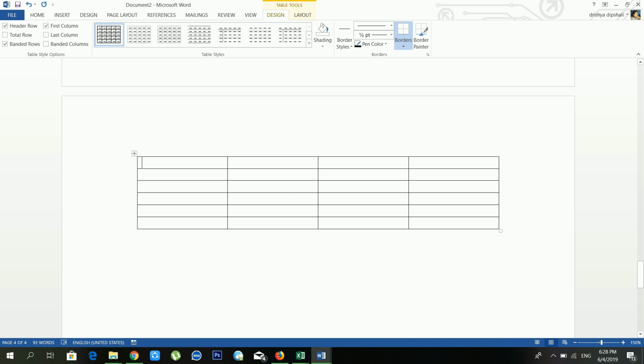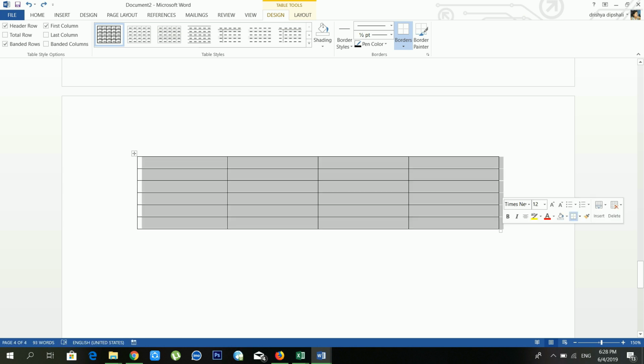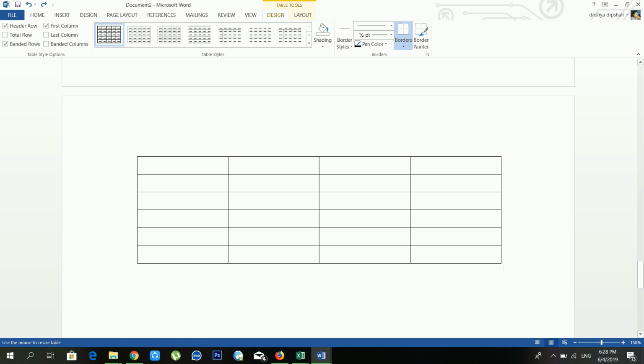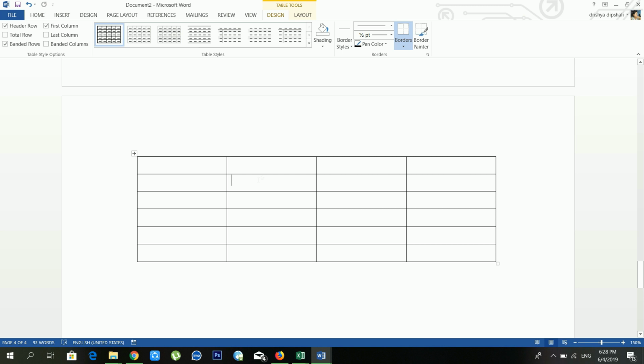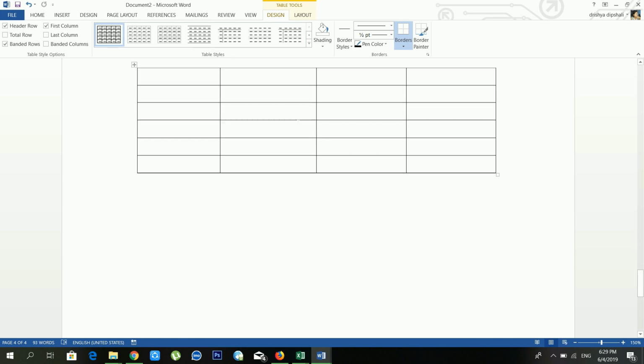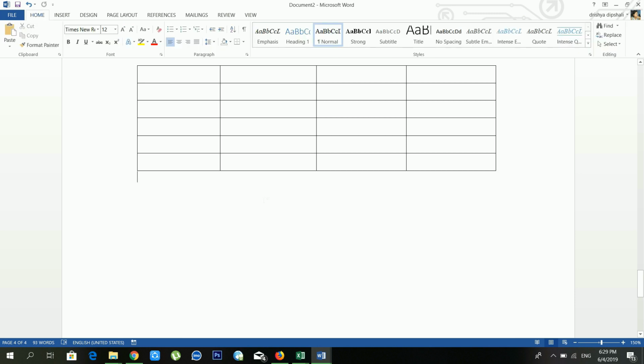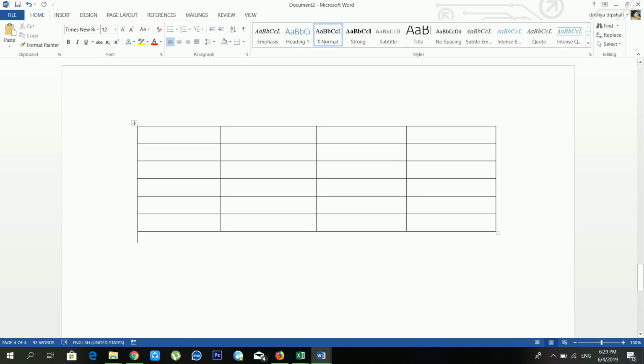If you want to increase the size of the table, you have to go to the corner of your table, and from there you can increase and decrease the size of your table. And if you want to change the size of your columns, you can do it from the line. Whenever you click inside the table, you can see in my menu bar that Table Tools is activated, and when you click outside of the table it will be disabled. So first of all you have to click inside the table.